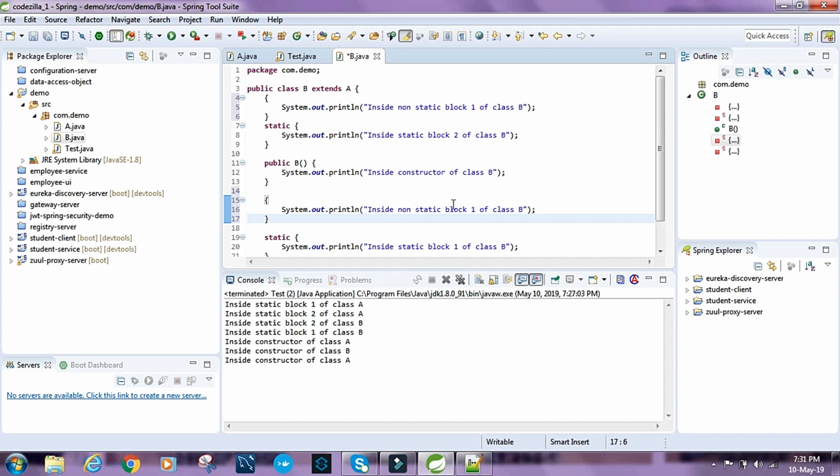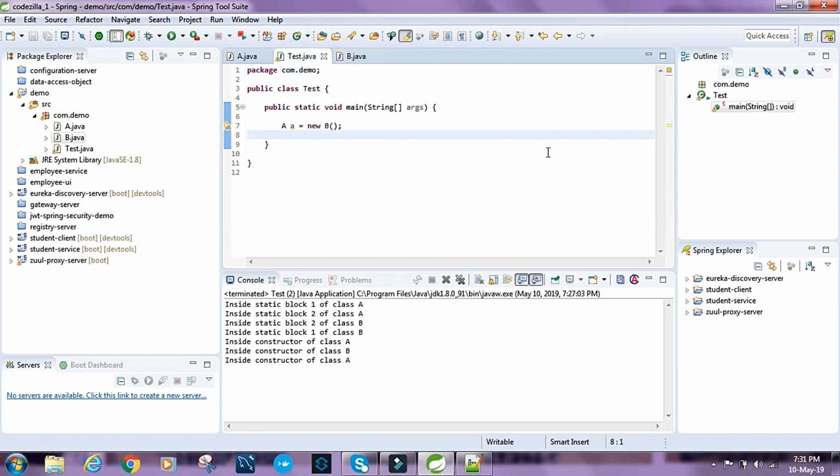So let's say inside non-static block 2 of class B. Okay, so let's run this and see what happens.